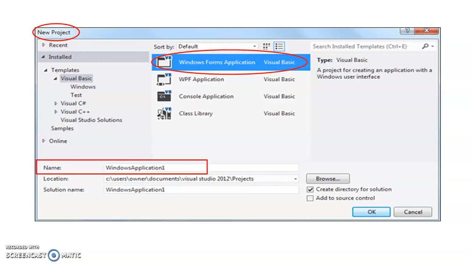Then, like any other application, you have to provide a name for your application and click OK. Whenever you click the OK button, the integrated development environment of Visual Basic will start.